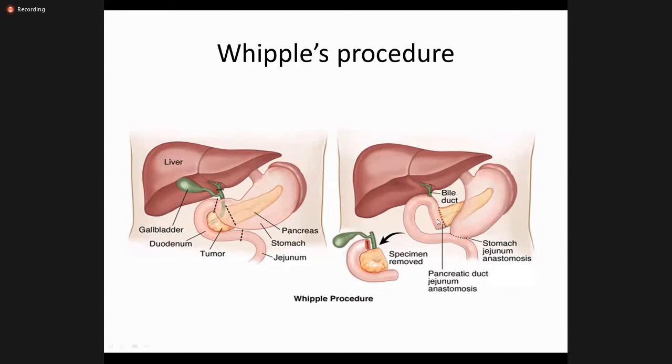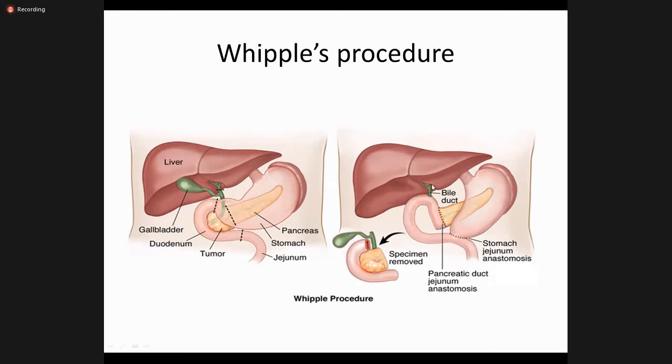The first anastomosis which we do, we take the jejunum. Here we cut the jejunum. You can see the jejunum is cut there. So we take this loop of the jejunum. This is the loop. Just see this picture. This loop of the jejunum, we take this loop and we anastomose this loop to the pancreas. So this is the first anastomosis.